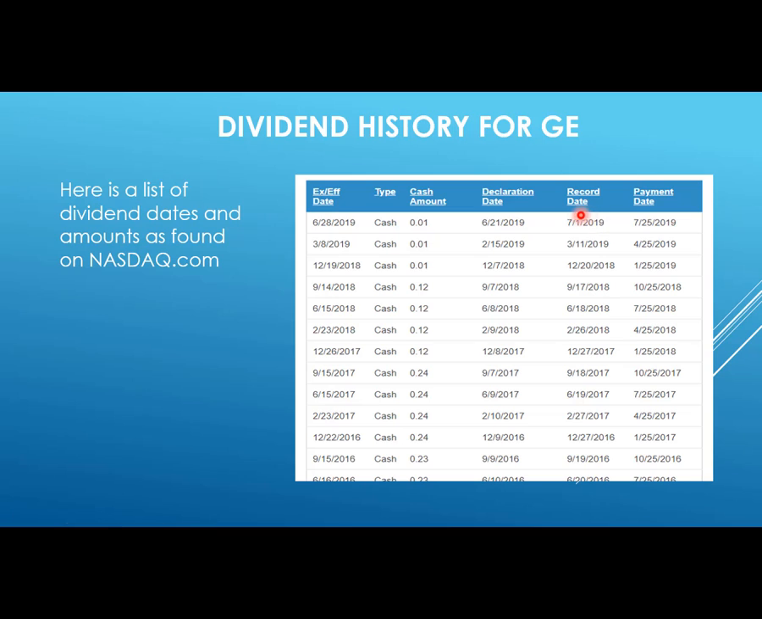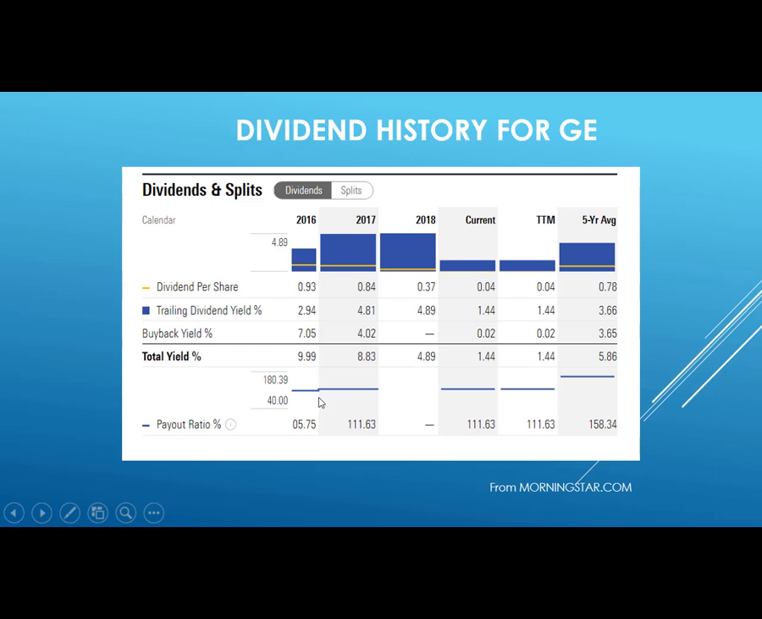Declaration date is 6/21. Recorded date 7/1. Payment date 7/25. And we have a history going back clear back when they were paying a great dividend of 23 cents a share back in 2016. So we have a history of how that's been paid in the past. Here's a reflection from Morningstar.com of their presentation of dividends.